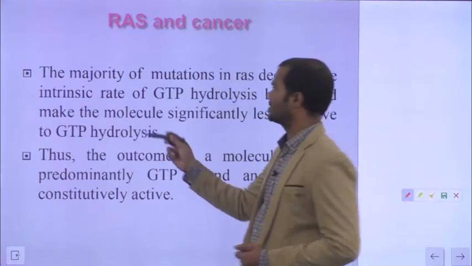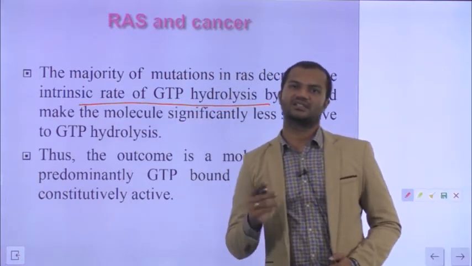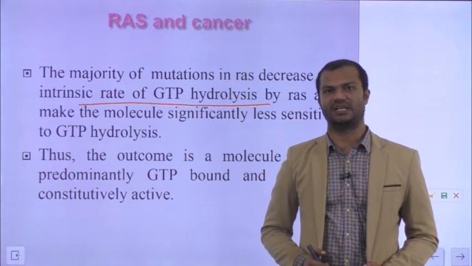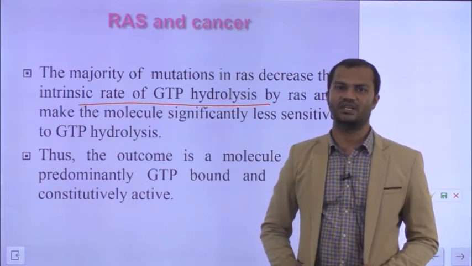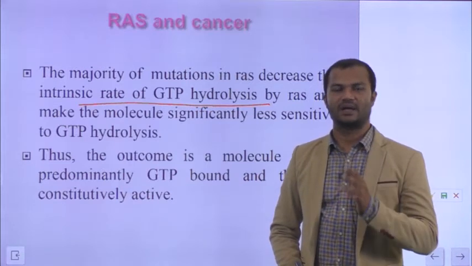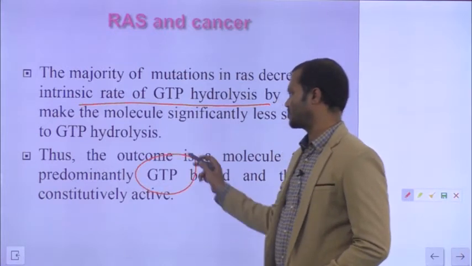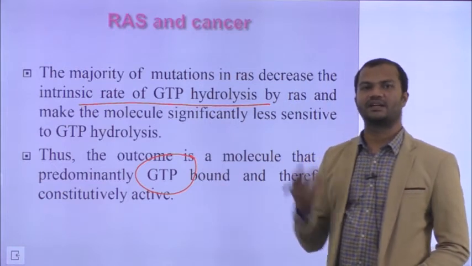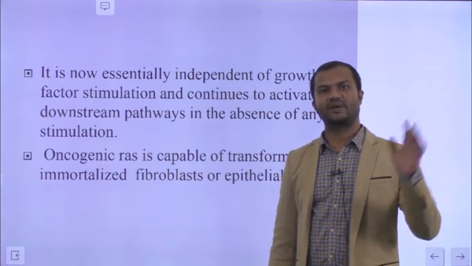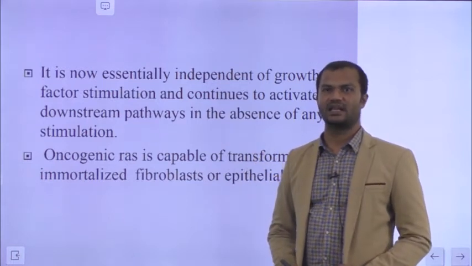In most cases, the intrinsic rate of GTP hydrolysis is decreased. RAS protein has an intrinsic GTP hydrolysis activity, so once it does its function, it can hydrolyze the GTP to GDP. This particular activity gets reduced in mutated RAS proteins. Thereby the protein is bound in the GTP state for a prolonged time. The result is that it is predominantly in the GTP bound form, so the signal is continuously activated. Irrespective of the signaling molecule, it is sending the signal for cellular proliferation. Thereby there is cancerous growth.